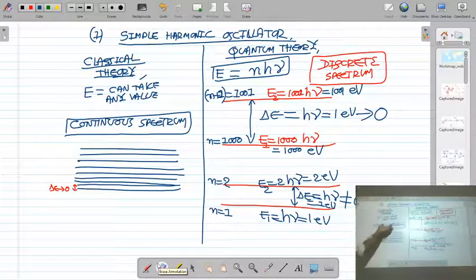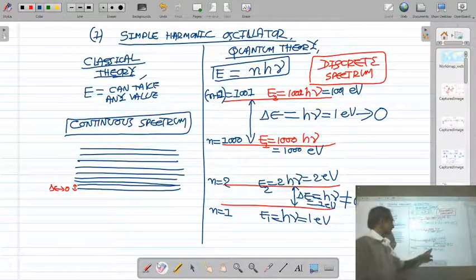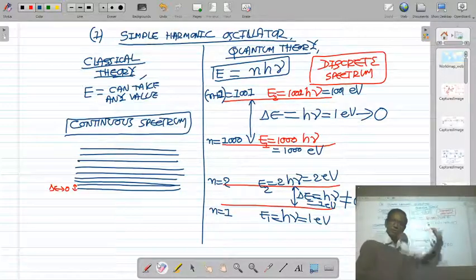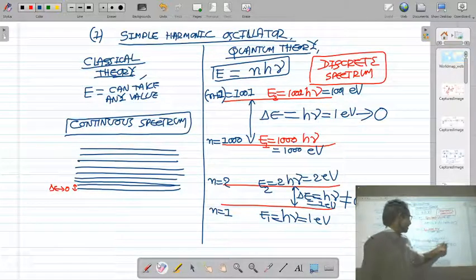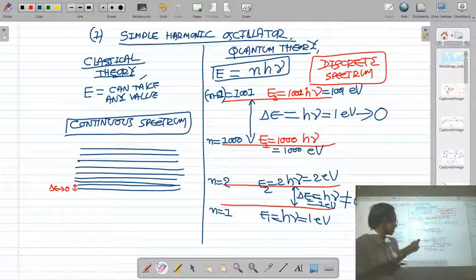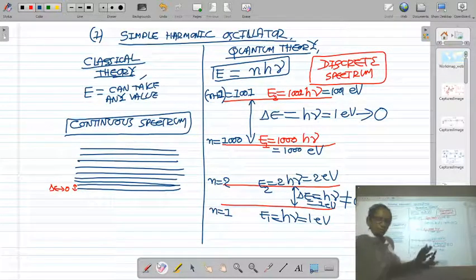In classical theory we get a continuous spectrum because the oscillator can take any value of energy, so any value of energy is possible. So in classical mechanics the energy spectrum of the harmonic oscillator is continuous. In quantum theory the energy of the oscillator is nhν. So in level 1 the energy of the oscillator is hν, in level 2 it is 2 hν, in level 1000 it is 1000 hν, in level 1001 it is 1001 hν. For small quantum number the energy level difference between two levels is 1 eV, which cannot be ignored compared to a small value of energy. So for small quantum number energy levels are discrete. In classical theory energy levels are continuous.